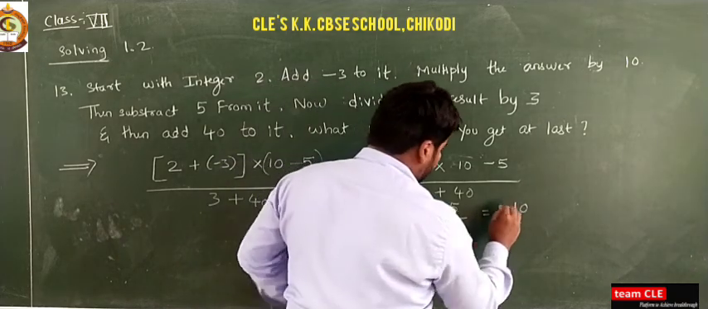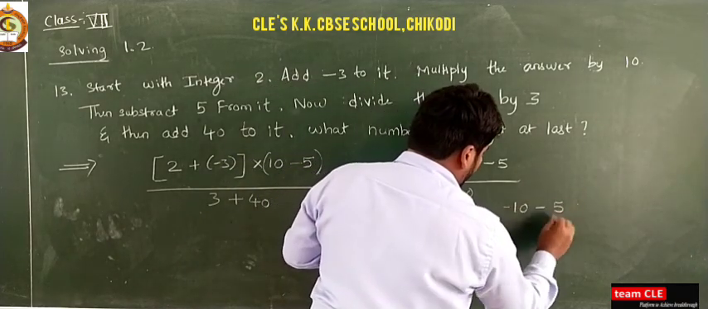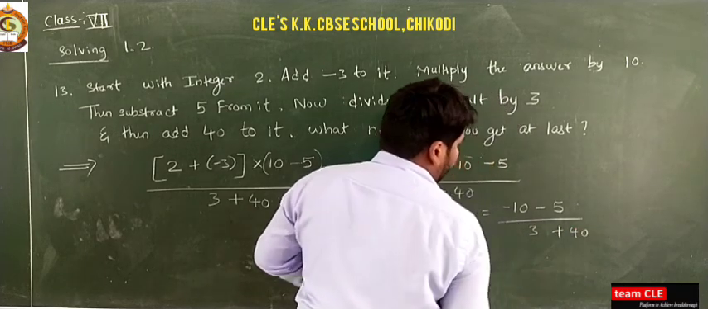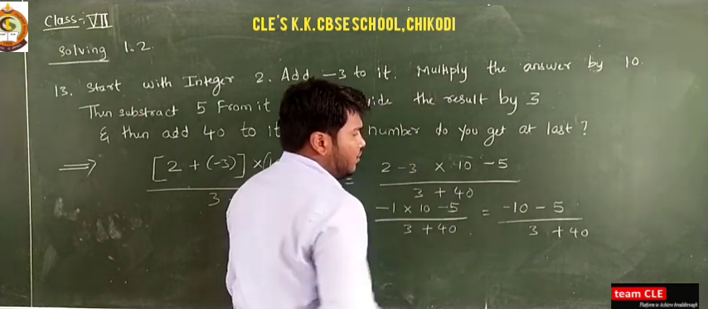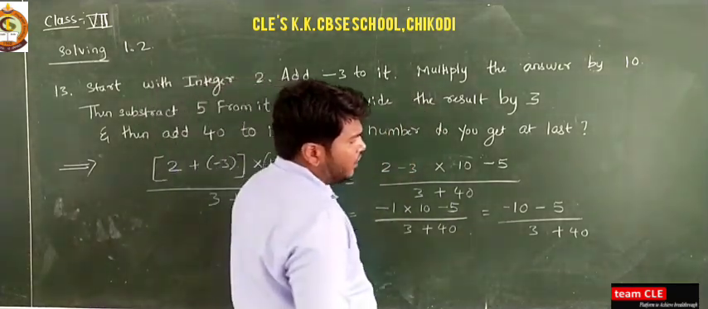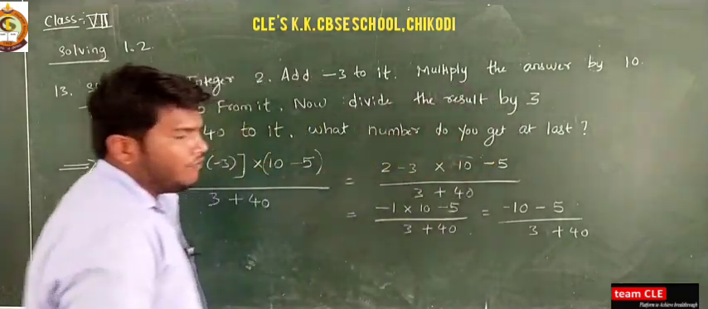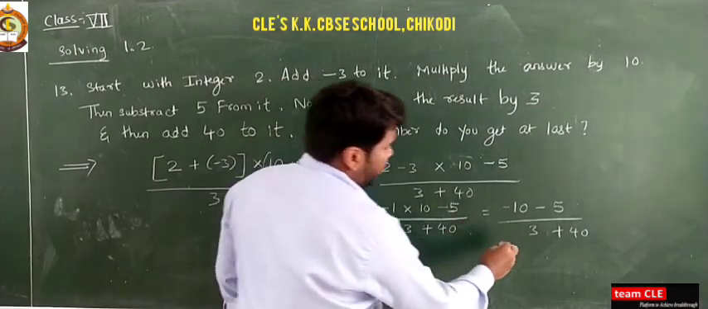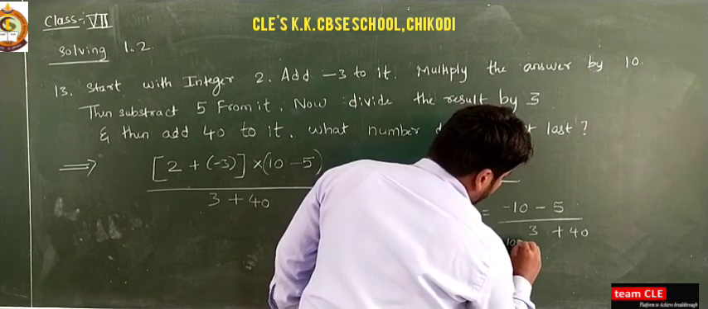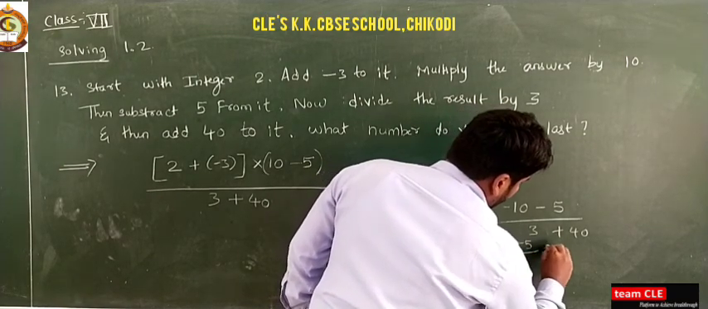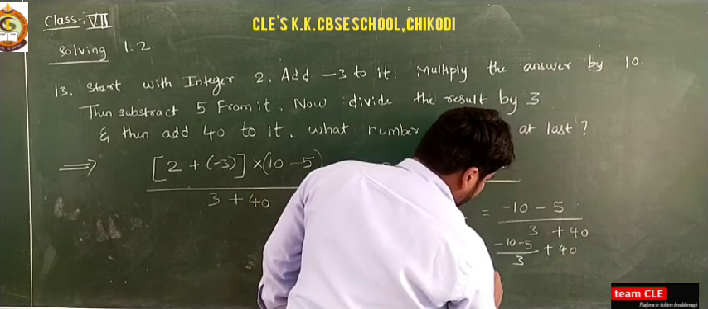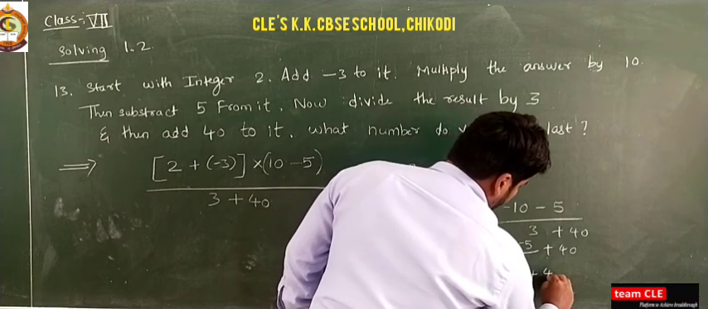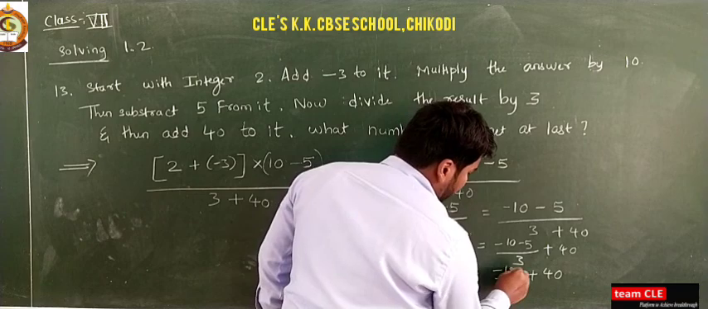Plus into minus is minus. Minus 10 minus 5, then the whole divided by 3, then add 40. Again, minus 10 minus 5 is equal to minus 15. So this is minus 15 divided by 3, plus 40.